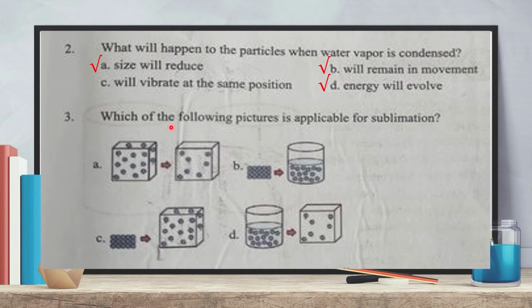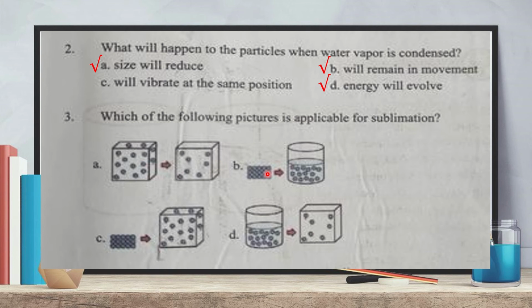Now, which of the following pictures is applicable for sublimation? Sublimation, you have remembered, is where a solid substance is heated to convert directly into gaseous. That means there are only two states, solid and gaseous. Solid is converted from solid to gaseous. Look, in this picture, here liquid molecule is converted to gaseous.